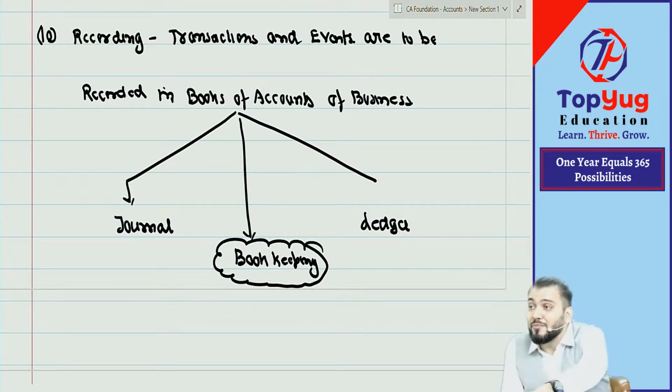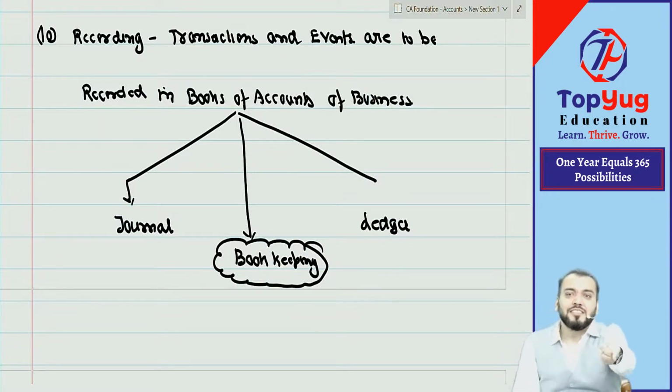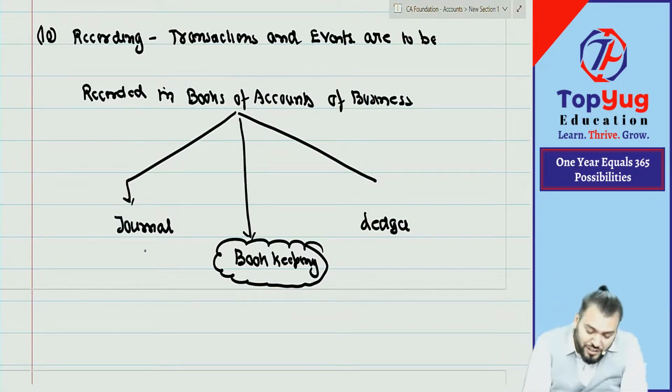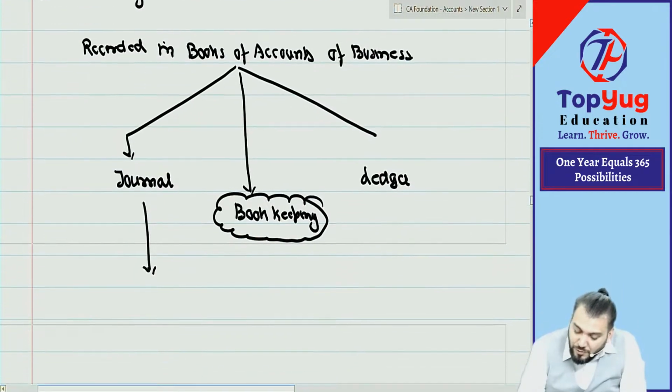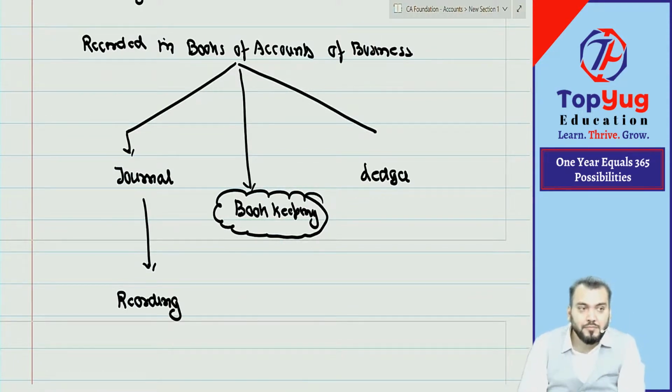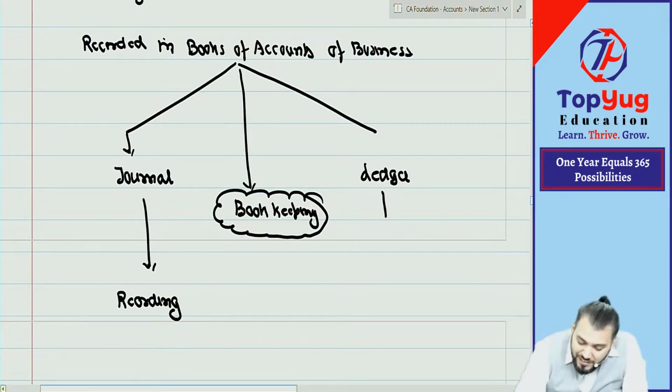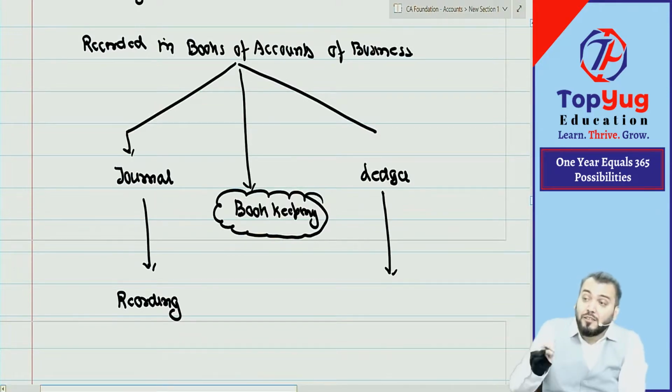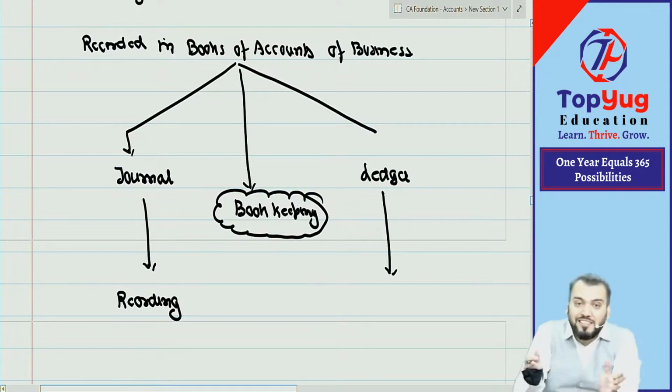So in bookkeeping, we prepare how many books? Two books, only two. First is the Journal, second is the Ledger. In the Journal, we do recording. And in the Ledger, whatever is recorded in the Journal, that we classify.